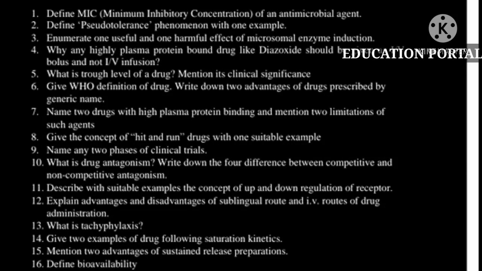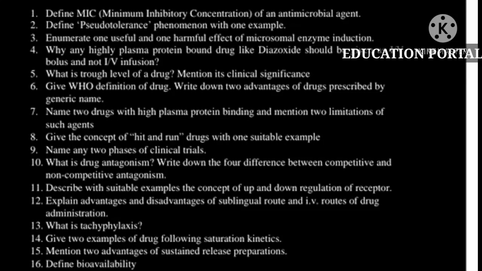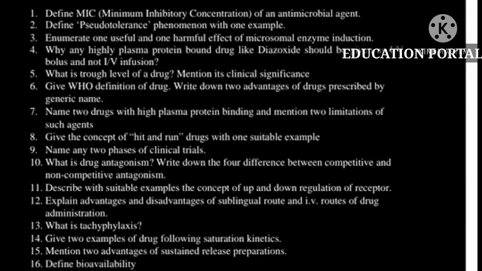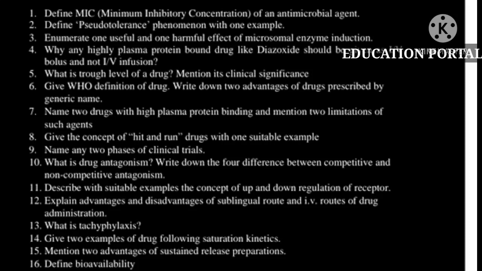Students, you should know what is meant by drug antagonism, and what are drug antagonist drugs. You should be able to give one example of the antagonist drugs. The next important question is that you should be able to write down the 4 differences between competitive and non-competitive antagonism. You should be able to describe the concept of up and down regulation of receptors.